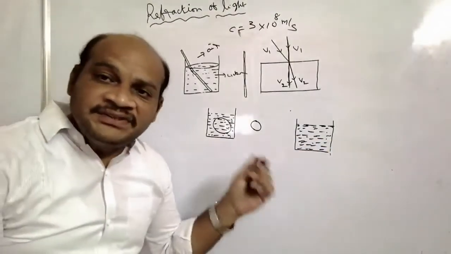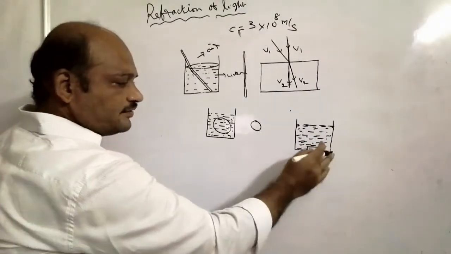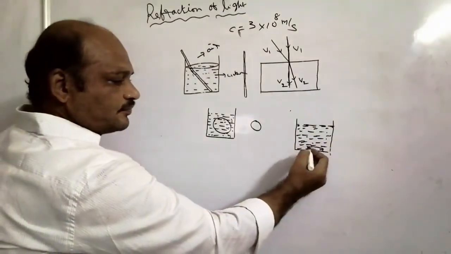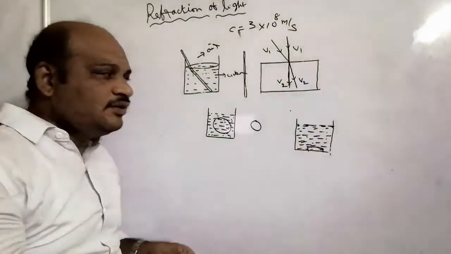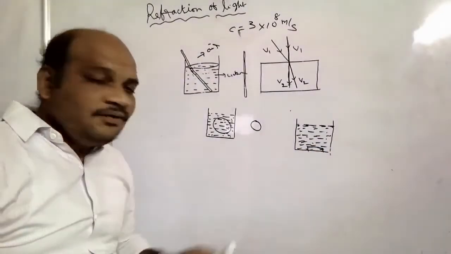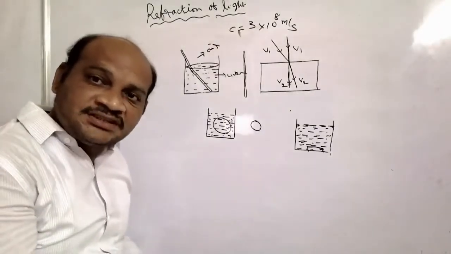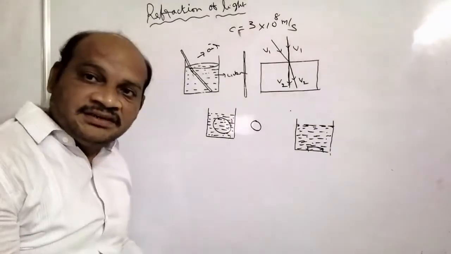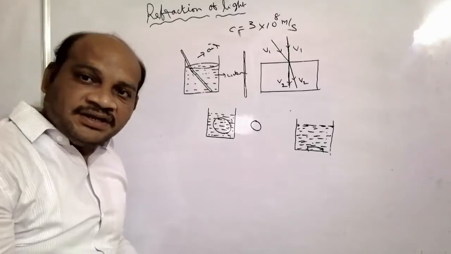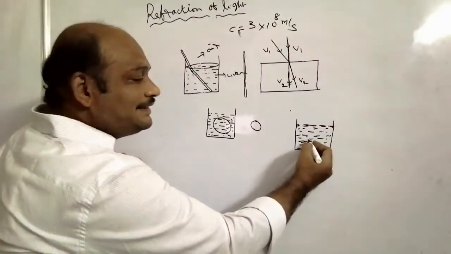At the bottom of this vessel, if you arrange one coin, then what happens? When you observe the coin which is at the bottom of the vessel in the water, it appears like that, slightly risen up.